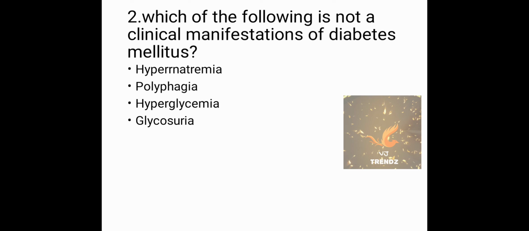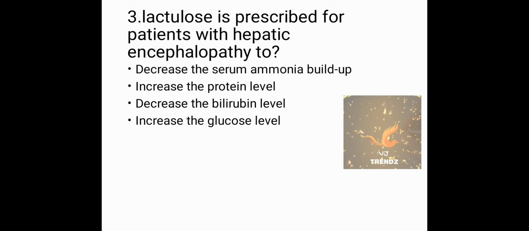Which of the following is not a clinical manifestation of diabetes mellitus? Hypernatremia, Polyphagia, Hyperglycemia, Glycosuria. The answer is hypernatremia. Hypernatremia is a high concentration of sodium in the blood. Polyphagia is excessive eating, that is increased appetite. Hyperglycemia is increased glucose level. Glycosuria is excess of sugar in urine.